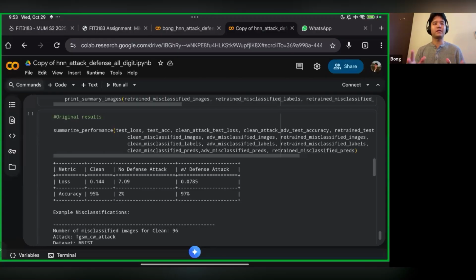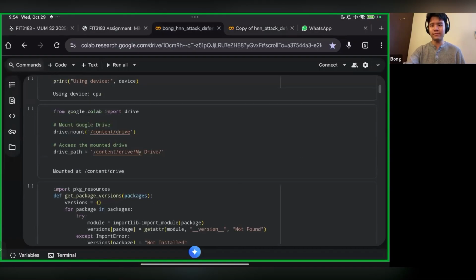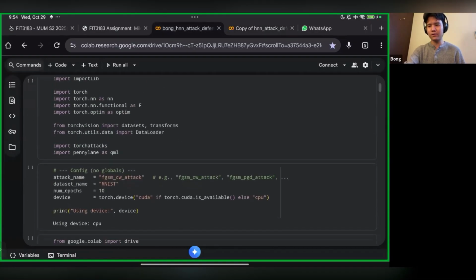I built a PennyLane based quantum module over here. It learns from the data itself and works together with the CNN to build trainable weights. I also evaluate the system together with a consistent compound attack, which is the FGSM with CW attack